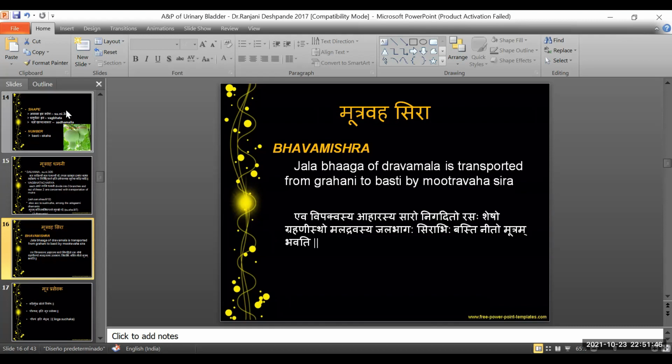So he says once it is subjected to various processes in the grahani, that is at the level of the duodenum and further the other parts of the intestine, the maladrava, okay, the maladrava jalabhaga, that is the liquid portion of the maladrava, through the siras, he says it comes to the basti and comes out in the form of mutra, is what Acharya Bhava Mishra tries to explain, the process of formation of mutra and the process of excretion of mutra in the human body.